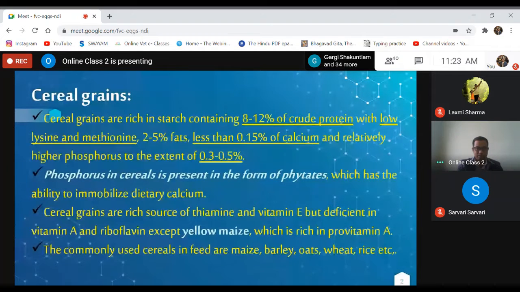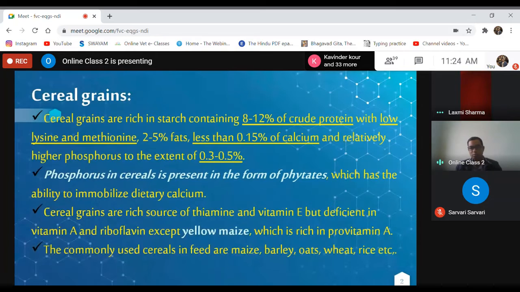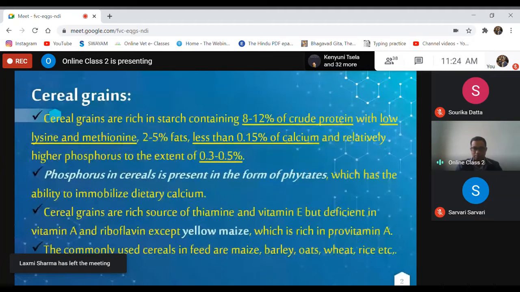Cereal grains are rich in thiamine and vitamin E, but they are deficient in vitamin A and riboflavin, except yellow maize, which is rich in provitamin A. That provitamin A is known as cryptoxanthin or zeaxanthin, and it is a provitamin. That means it should be converted to vitamin A. It's a carotene, beta carotene, which should be converted to vitamin A.